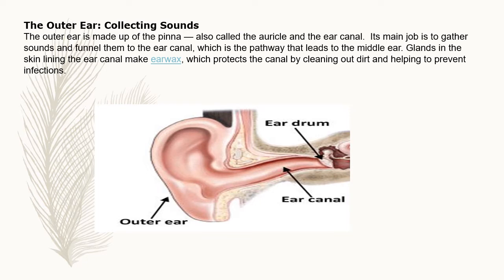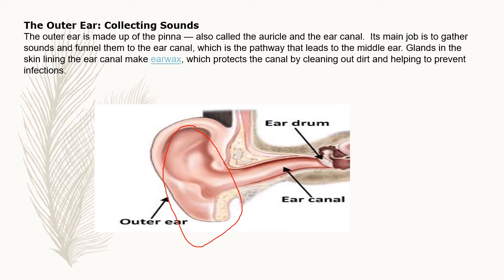Here you can observe this pinna. So it is also called auricle, and the ear canal. The outer ear is made up of pinna and ear canal. Glands in the skin lining of the ear canal make ear wax.